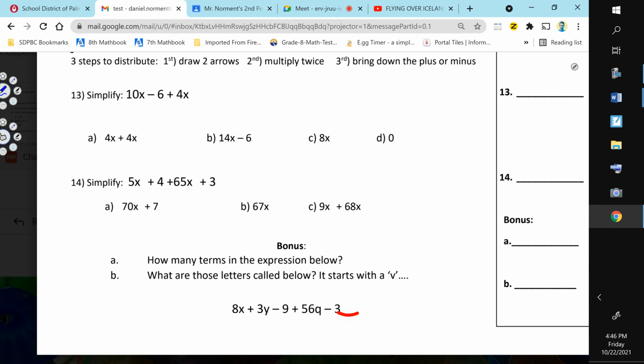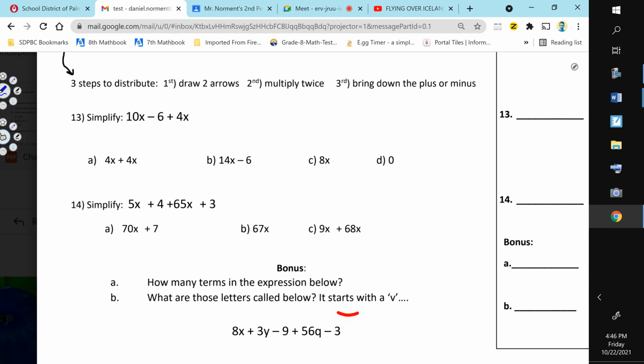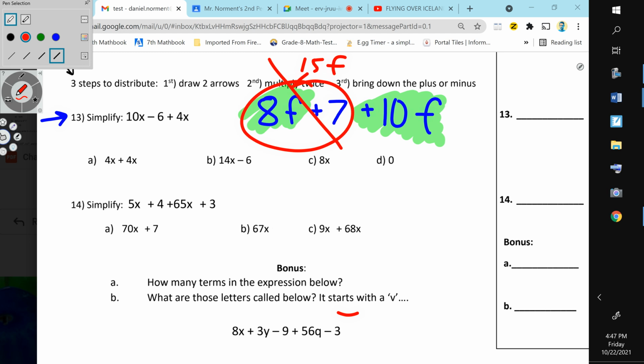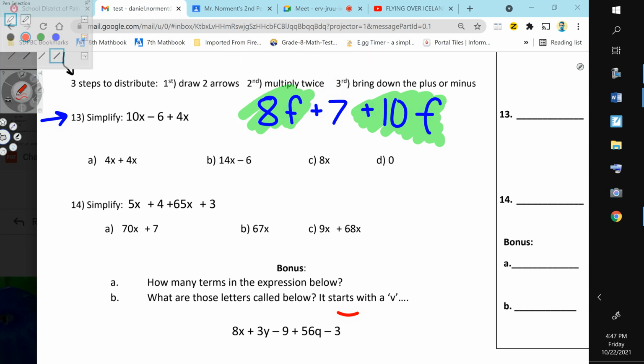Number 13, and then 14, and then we're done. Number 13. Here's what I'm going to say. I'm going to do something completely different. I'm going to do 8f plus 7 plus 10f. It's completely different. Watch how I do this, though. So, I do this plus this. I do not take 8f plus 7. You cannot do 8f plus 7 to get 15f. Don't do that because they don't have the same variable.